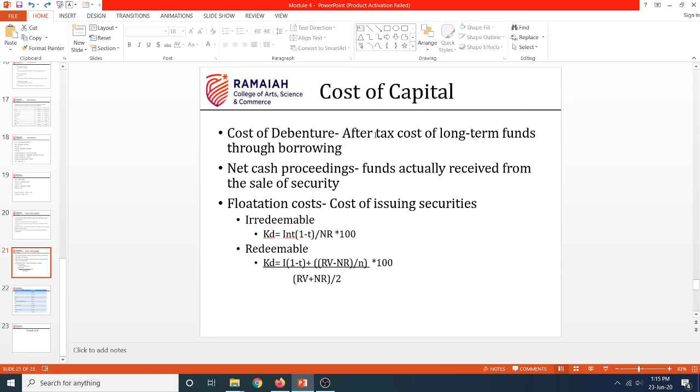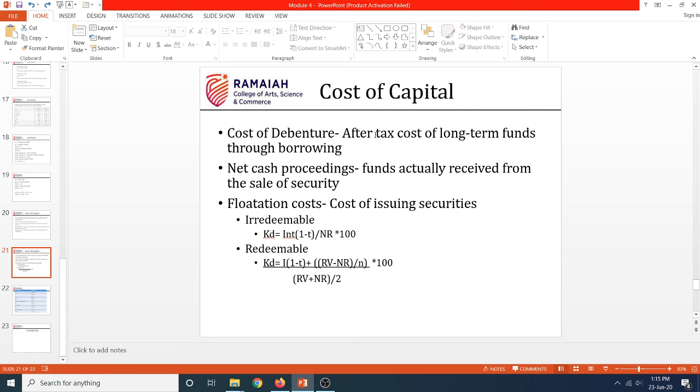They will issue the debentures, get the cash, and that cash will be deposited to my account, which will be available for my use. So there will be certain costs like brokerage or any other fees related to the process of issuing the debentures.